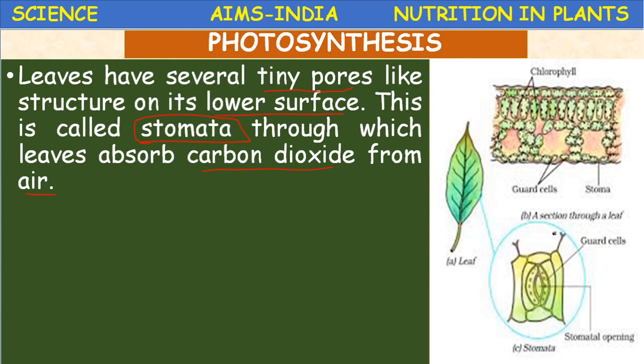These are the structures. If you take the internal structure of a leaf, the lower surface epidermis contains minute holes called stoma, and the structures are called stomata. These stomata are guarded by kidney shaped cells called guard cells. They regulate the entry of air and the exit of excess water in the form of water vapor.